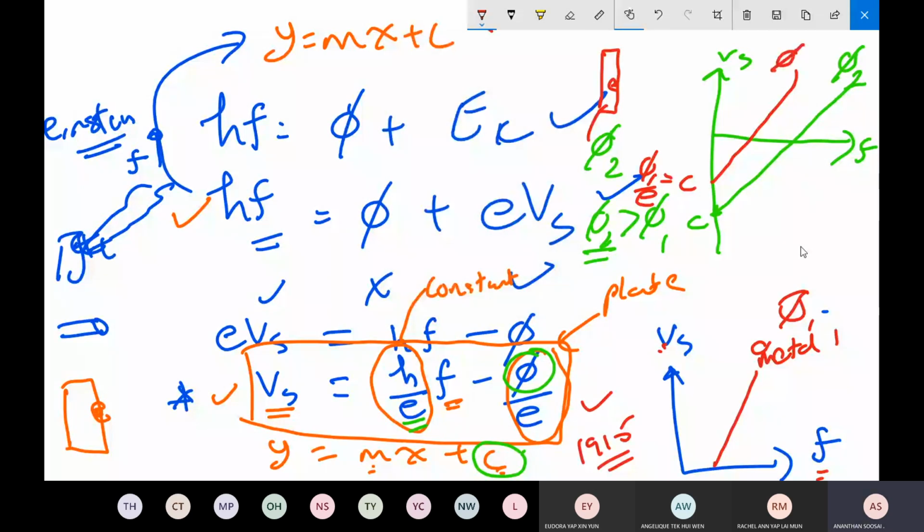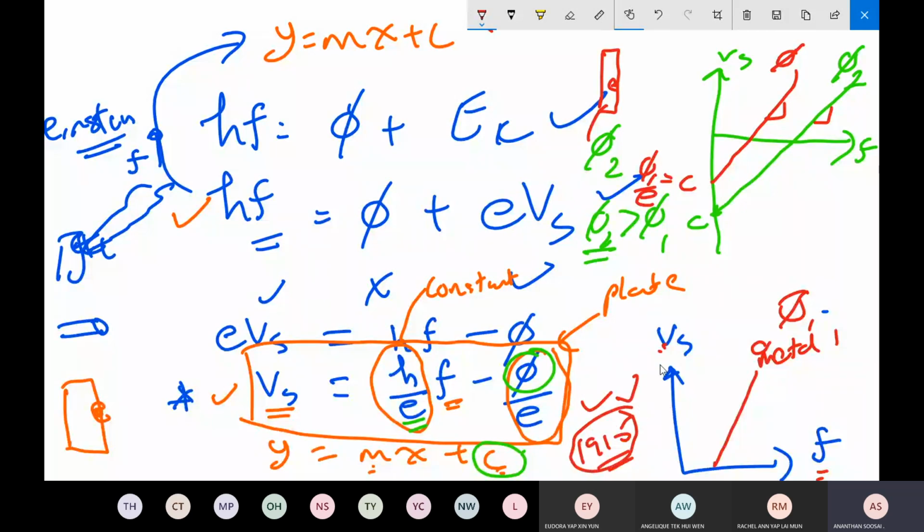So Millikan thought that if a metal plate with a greater work function is used, you should get a straight line shifted to the right. So he repeated the experiment, and the same straight line shifted to the right was formed. The gradient was found to be the same, just shifted to the right. So this confirms, proves, that Einstein's theory can be accepted, explaining correctly in 1915.